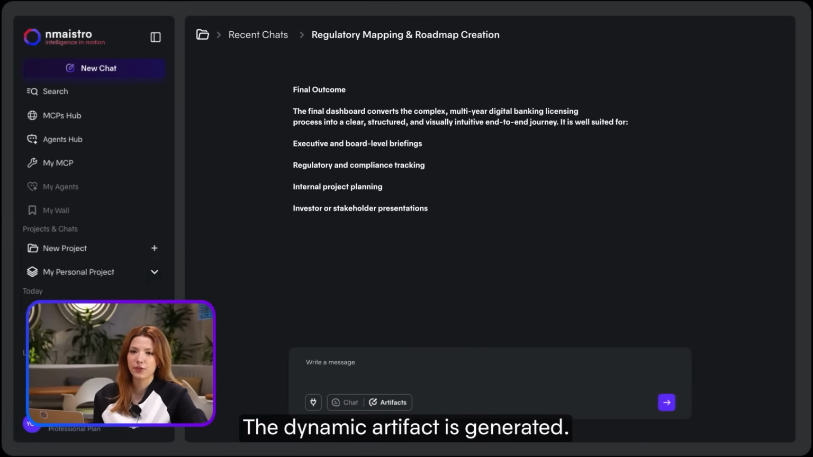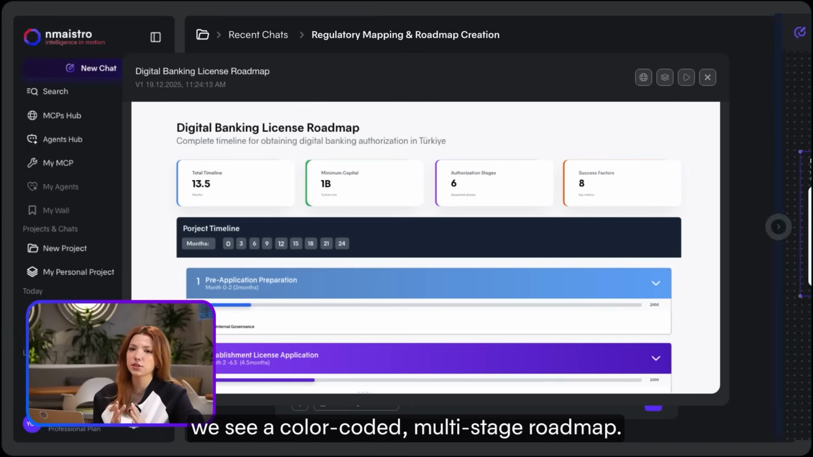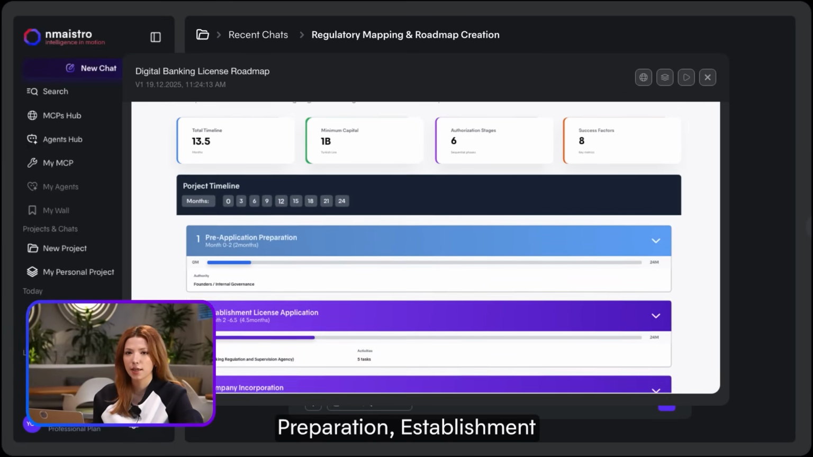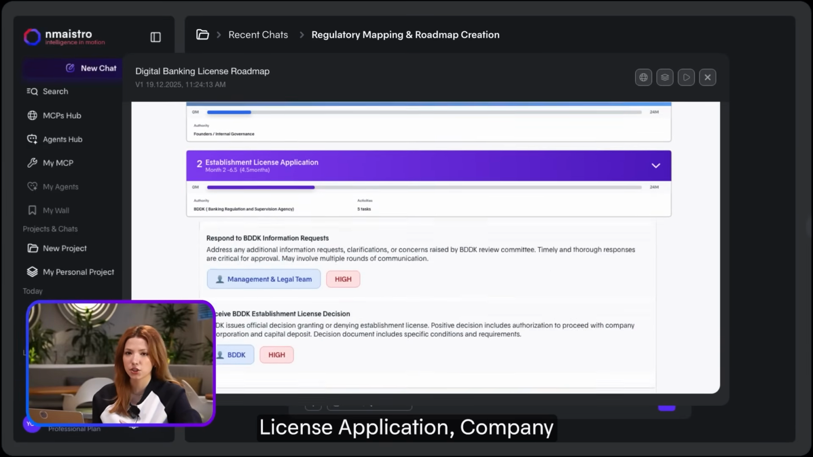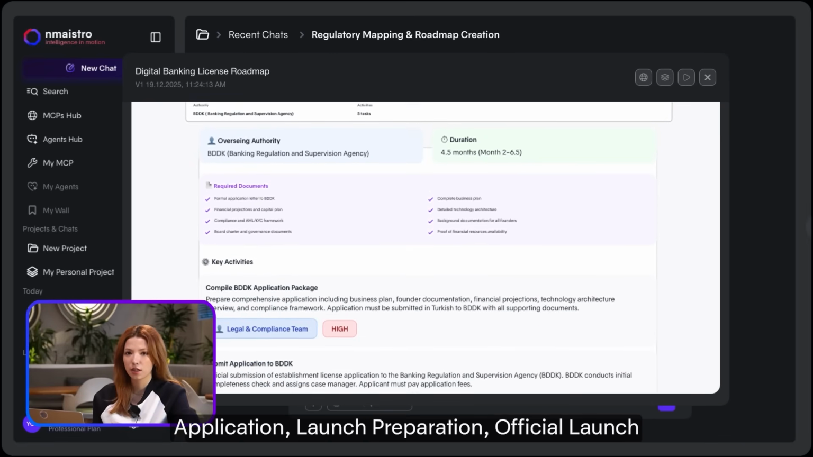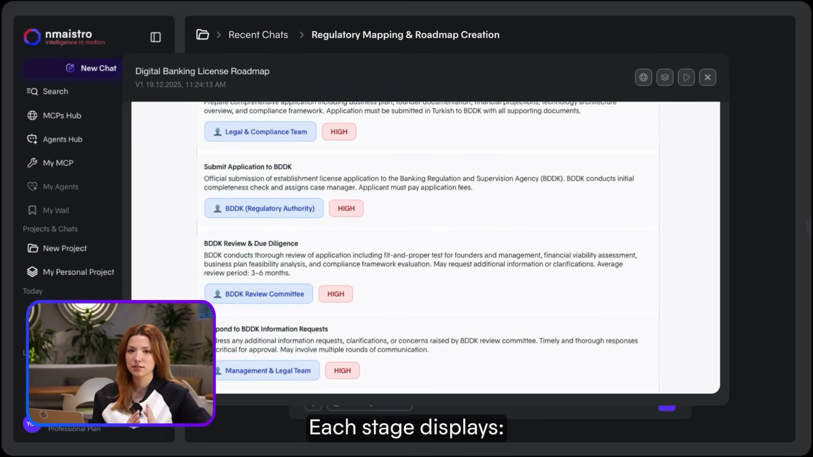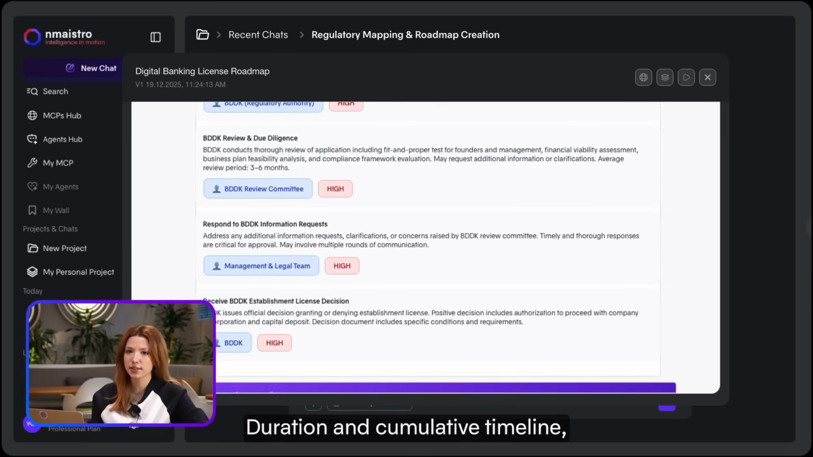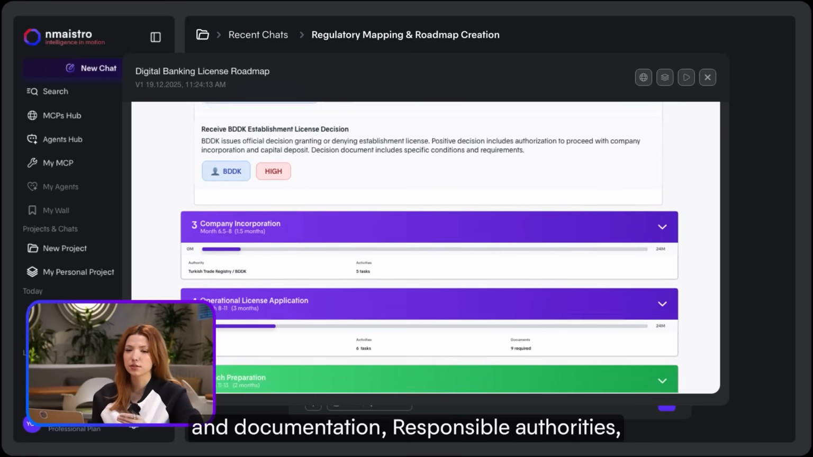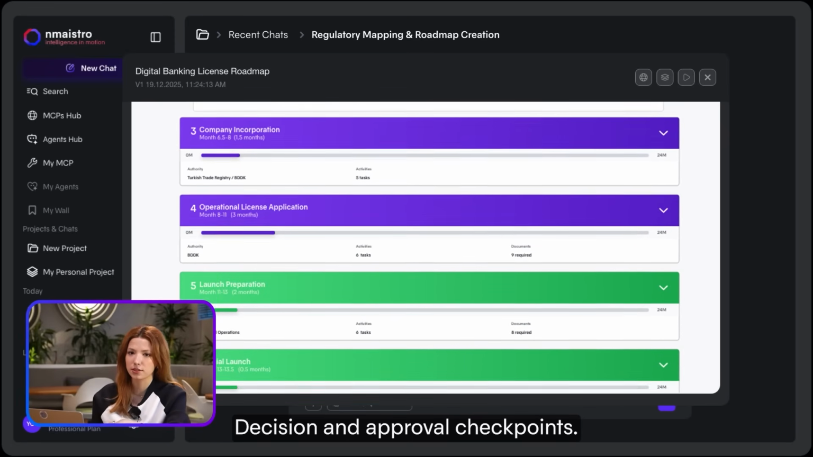The dynamic artifact is generated. On screen, we see a color-coded, multi-stage roadmap. The stages include pre-application preparation, establishment license application, company incorporation, operational license application, launch preparation, and official launch. Each stage displays duration and cumulative timeline, key activities and documentation, responsible authorities, and decision and approval checkpoints.